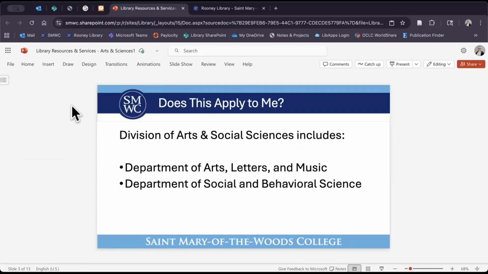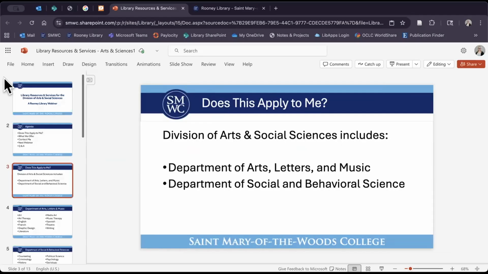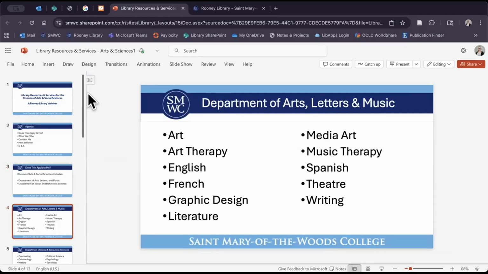Okay. So let's first look at, does this division apply to me? This is perhaps the largest division at SMWC, and this division covers two unique departments. The first is the Department of Arts, Letters, and Music, and the second is the Department of Social and Behavioral Science. So let's take a look at what subjects those cover.